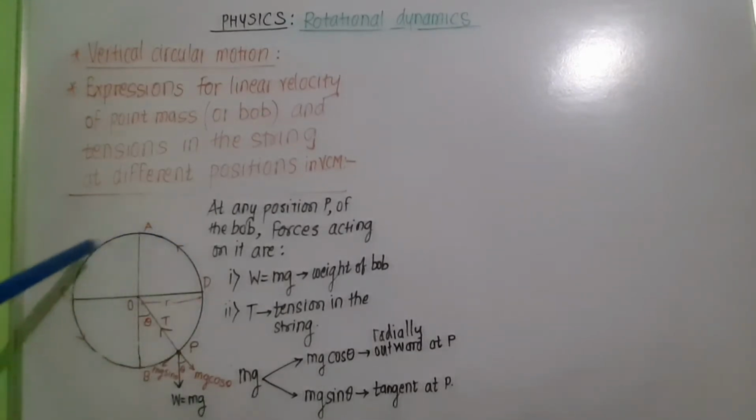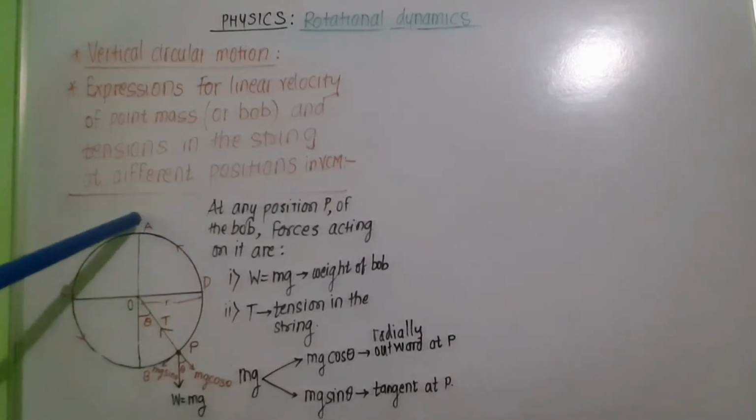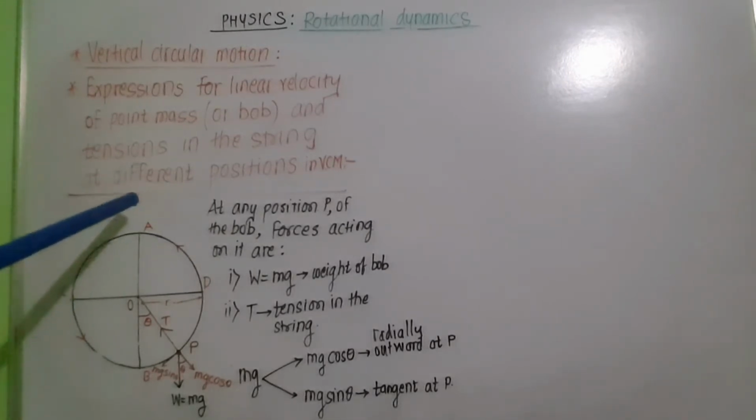So when the object is performing anti-clockwise vertical circular motion, its speed is opposed by this force mg sin theta, and this is the reason why its speed, when it is passing from lowermost position to the uppermost position of the circular path, goes on decreasing.